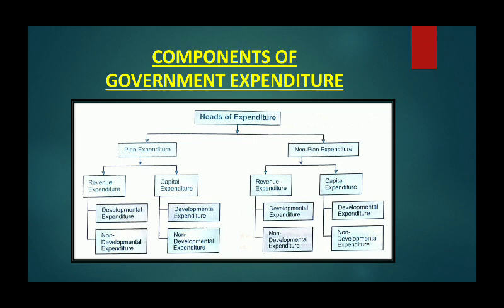Components of government expenditure. As with receipts, expenditure is also of two types: planned expenditure and non-planned expenditure. Planned expenditure is expenditure incurred on various projects and programs covered under the current 5-year plan. It represents the current development and investment outlay on the schemes and projects under the government's planning.